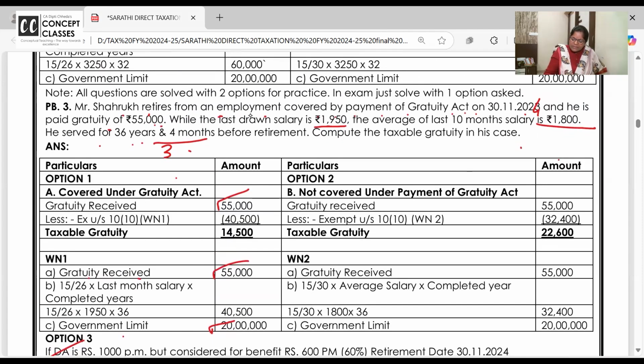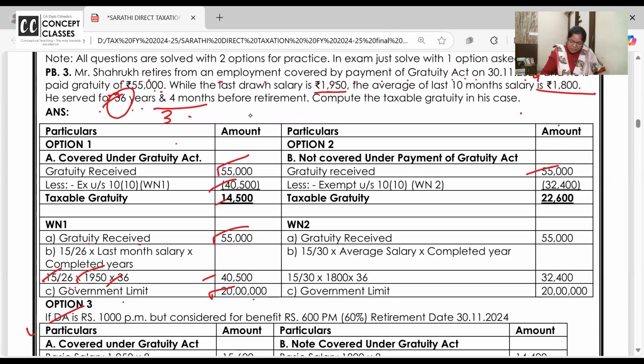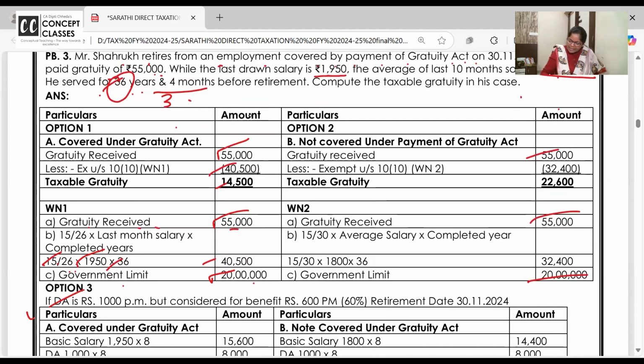Now this one. What is last salary drawn? 1950 into 15 by 26 into 36 years complete is this. Least is exempt and taxable. If they are not covered, then also gratuity receives same. Government limit same. But here we will take average salary into 15 by 30 into 36 years. Yeah. So least is exempt and this will become taxable. Is the first bit easy? Will you do it as homework without seeing option 1? Yes, ma'am. And option 2. Now over to option 3.